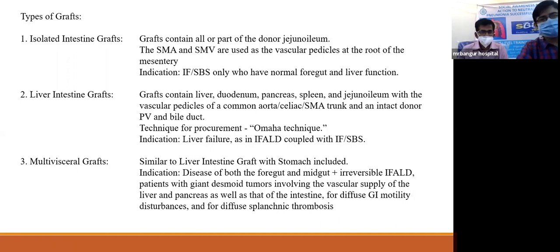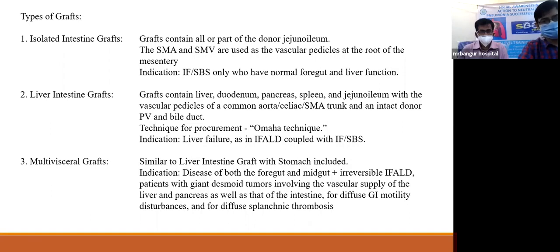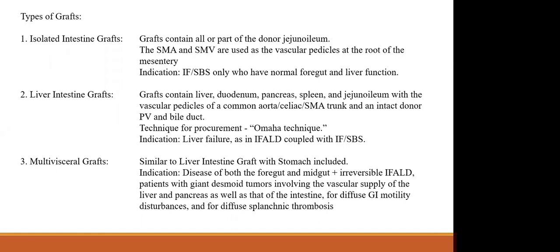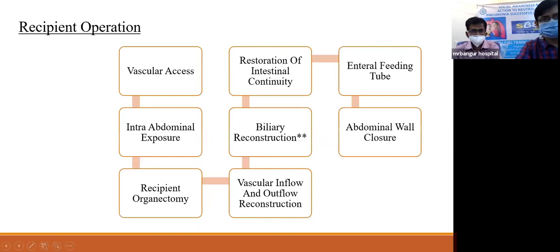This is indicated when patients have intestinal failure, obviously along with liver failure, as in the case of IFALD. Then we have something known as the multivisceral graft, where we have the liver intestine graft and we include the stomach in that. This is for diseases where both the foregut and midgut are involved, mostly for tumors or those diseases affecting the GI motility. There is also something known as the modified multivisceral graft, where you have intestine and stomach, but the liver in these patients is functioning properly, and so the liver is not transplanted.